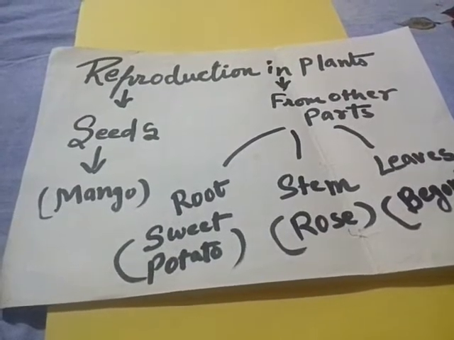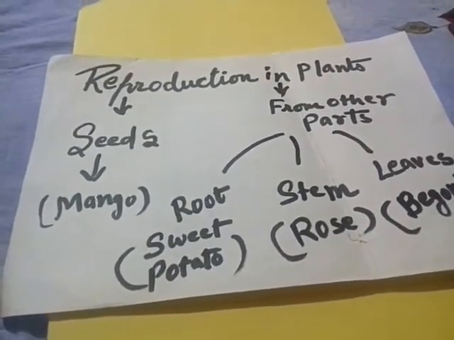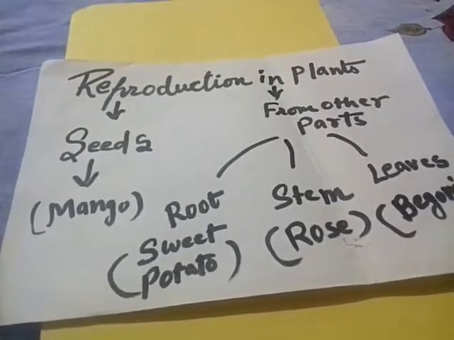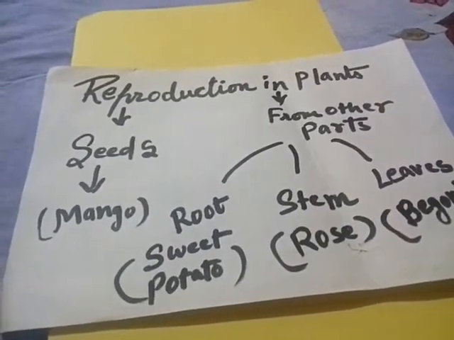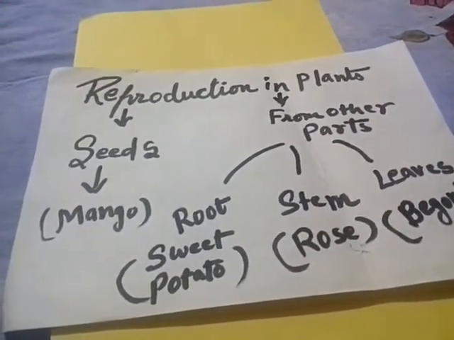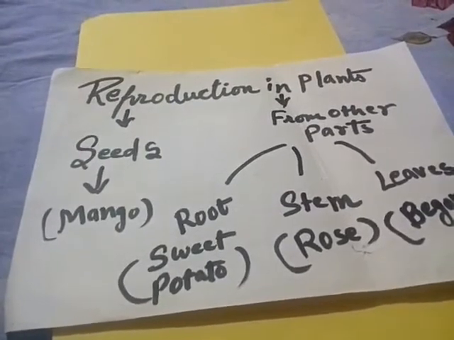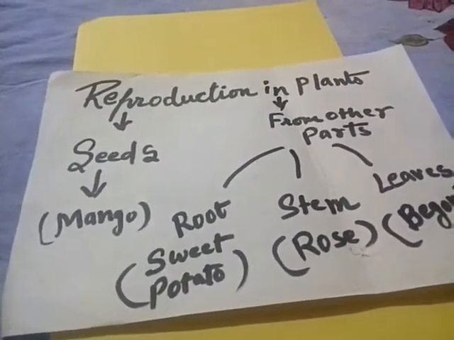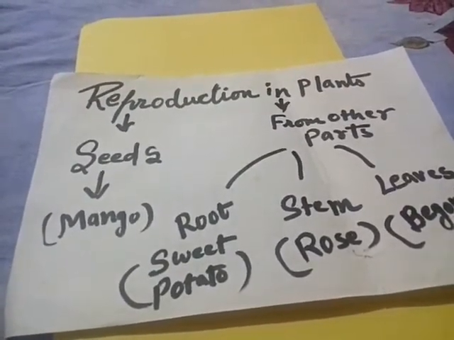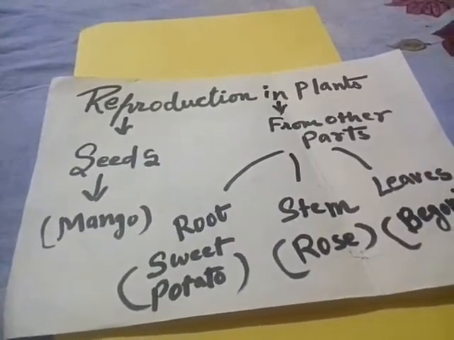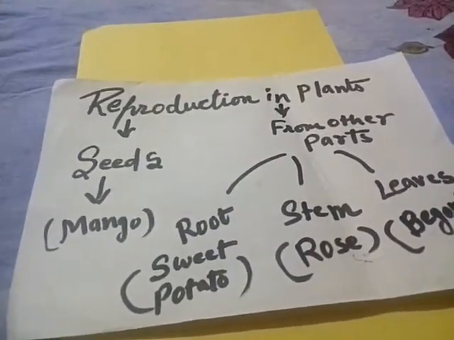Students, in chapter number 2, our next topic is reproduction in plants. So here we will see how plants reproduce. Generally, students, we have heard that when we grow a seed, it grows into a plant after the process of germination. But it is not so for every plant.